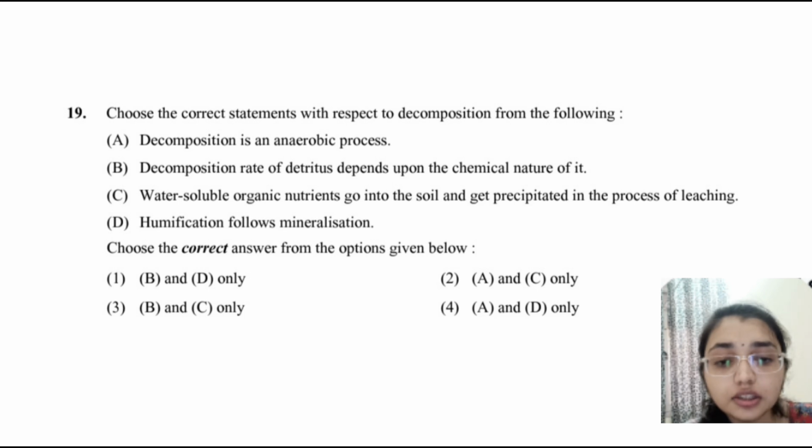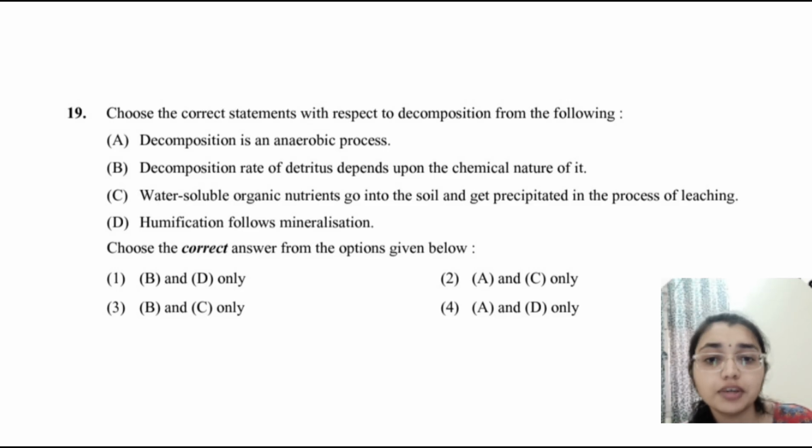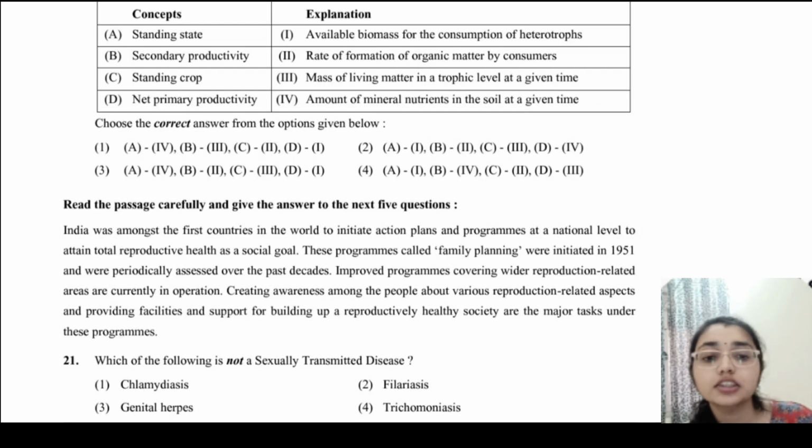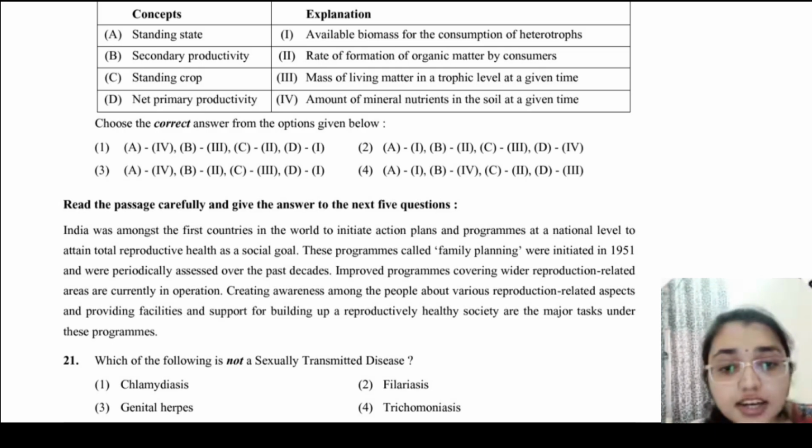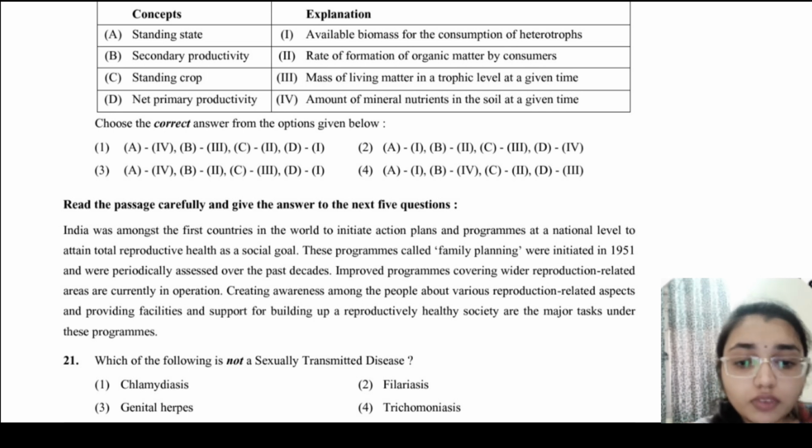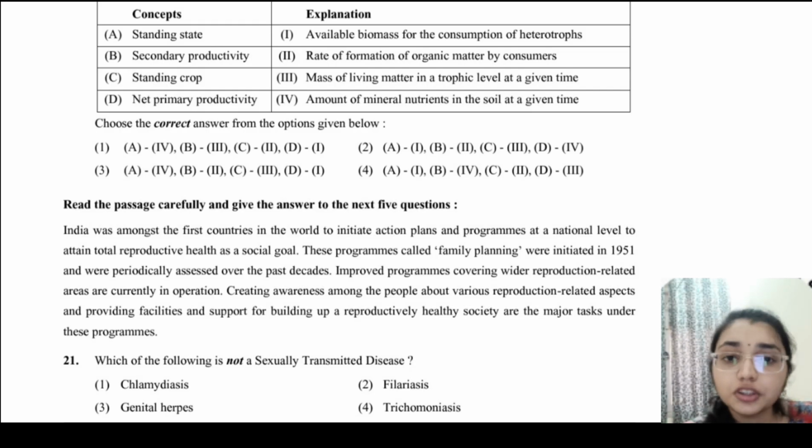Then we have to tell the correct statement with respect to decomposition. So here we can see the first option, that is B and D. Decomposition is mainly aerobic and A is incorrect here. Options B and D are correct. Then we have to match the concepts with explanation, like standing state, it is mineral nutrient in the soil. Secondary productivity is rate of formation by consumers, and standing crop is mass of the living matter, and net primary productivity is available mass for the heterotrophs. What is not a sexually transmitted disease, that is filariasis. So the second option is correct.